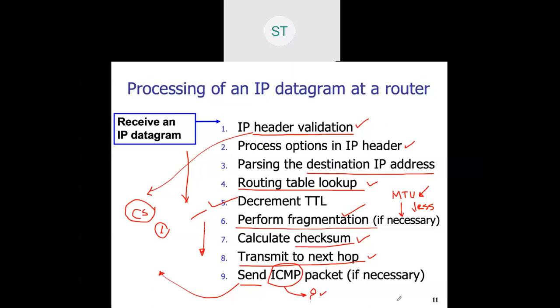We'll see what exactly the significance of the source and destination IDs is, but here, if a datagram gets fragmented, the checksum has to be calculated again, the TTL count gets changed, and the total length gets changed, but the header length remains the same.